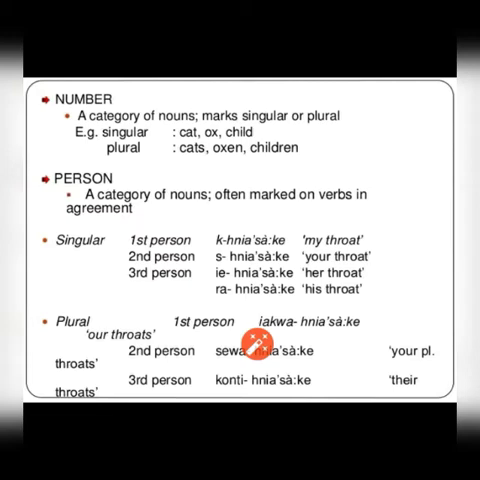The second is person. A category of nouns and verbs in agreement. For example, the first person is my, the second is your, the third is his or her; and the plural, the first person is our, the second is your, and the third is their. You can see.